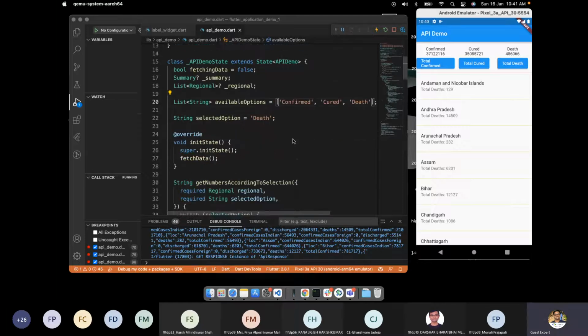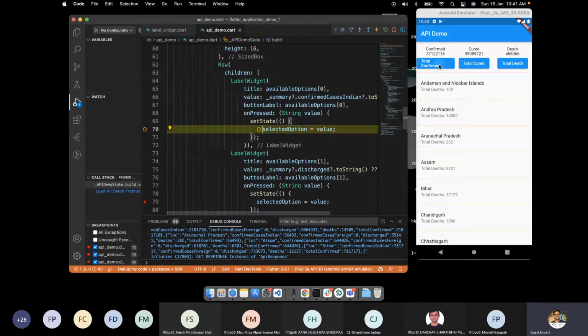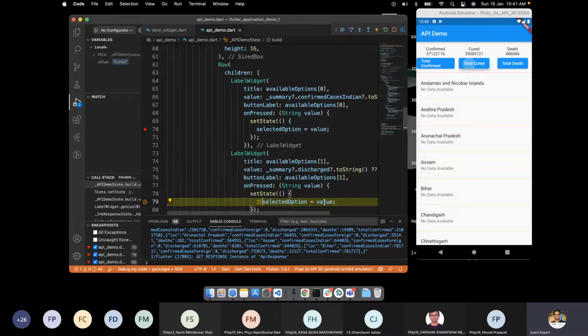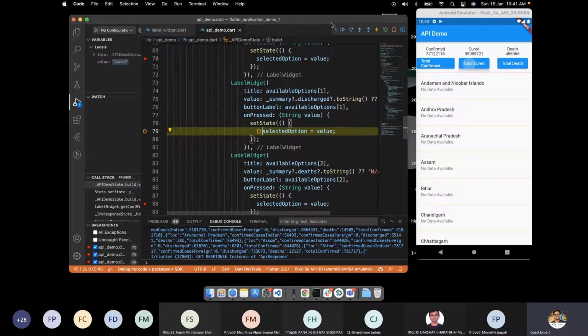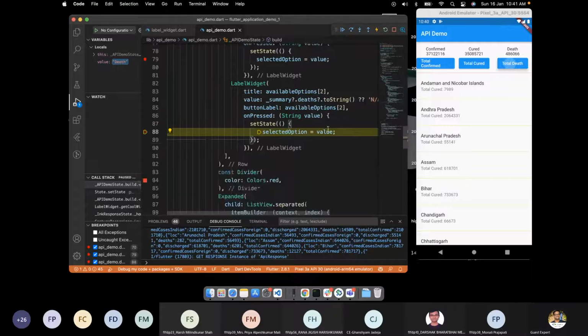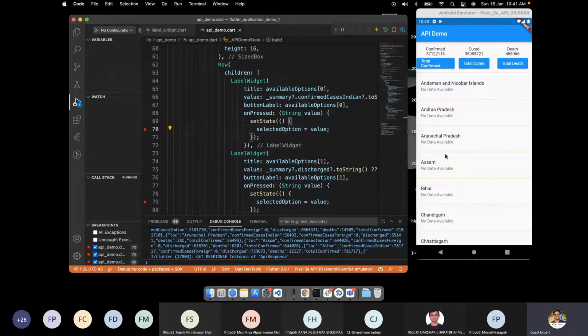Now on click of this, the data should get changed. So if I click on the confirm, no data available. If I click on the cured, the value is cured again, correct? So cured is good. If I click on death, the deaths are also good. But if I click on confirm, it doesn't work. Reason?